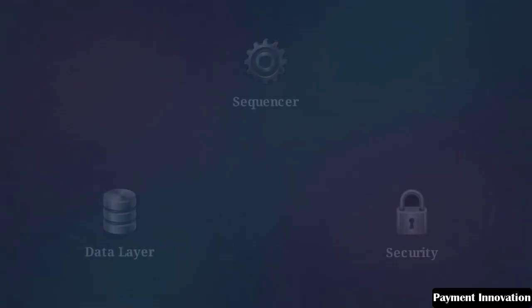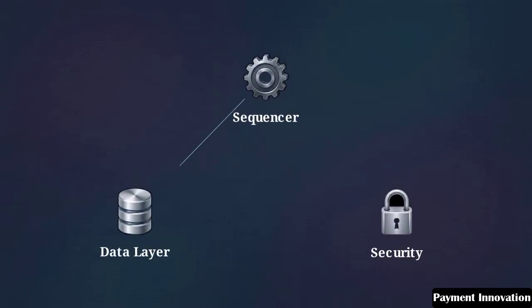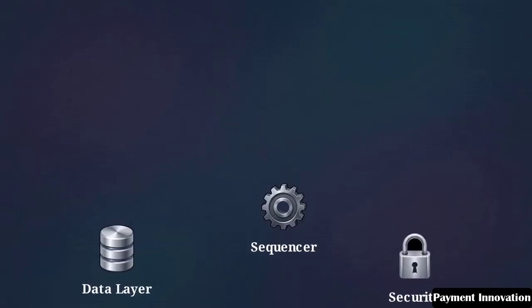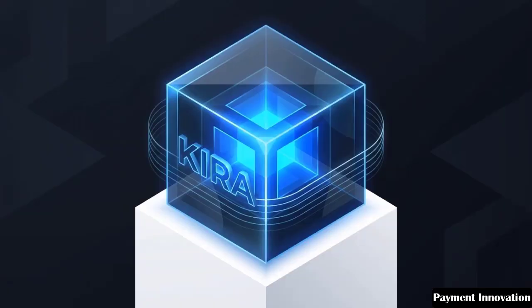To fix this, developers use modular Layer 2 systems, gluing together disparate pieces, data layers, sequencers, and security protocols. But multiple independent systems compound latency and security risks. A vulnerability in any connection brings the application down. But Kira takes a completely different path.